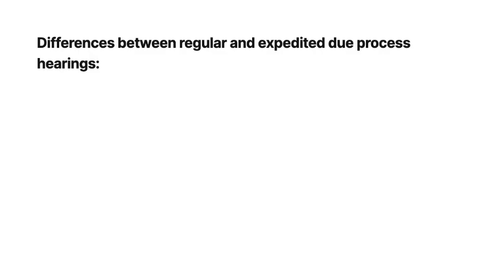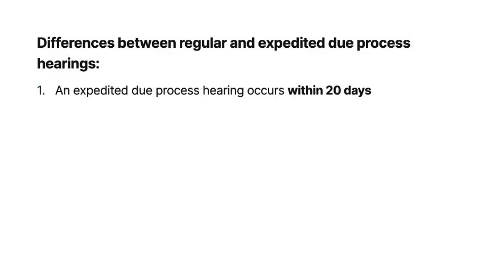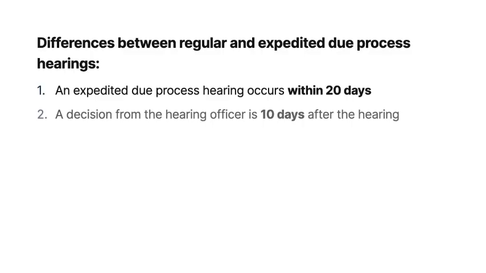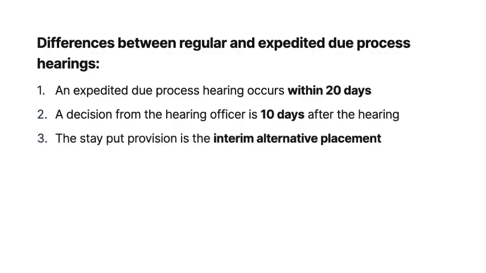Expedited due process hearings are similar to a regular due process hearing with a few variations. The timeline for expedited due process hearings is much shorter, with the hearing occurring within 20 school days and a decision from the hearing officer 10 days after the hearing. Also, in an expedited due process hearing, the stay put provision, or the placement of the student while waiting for a decision, is the interim alternative placement.